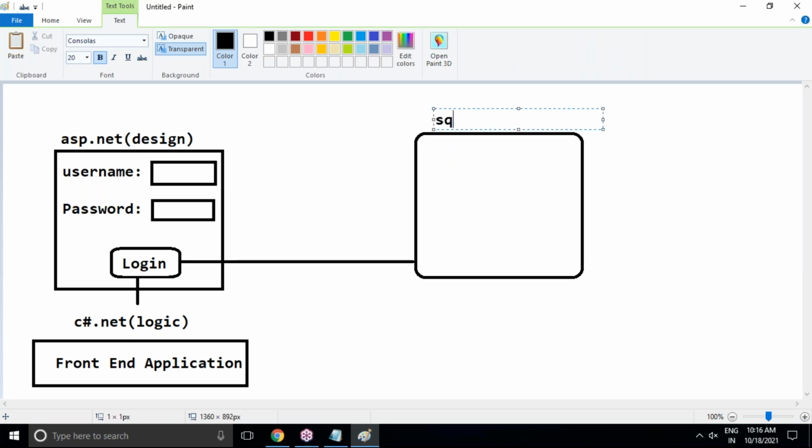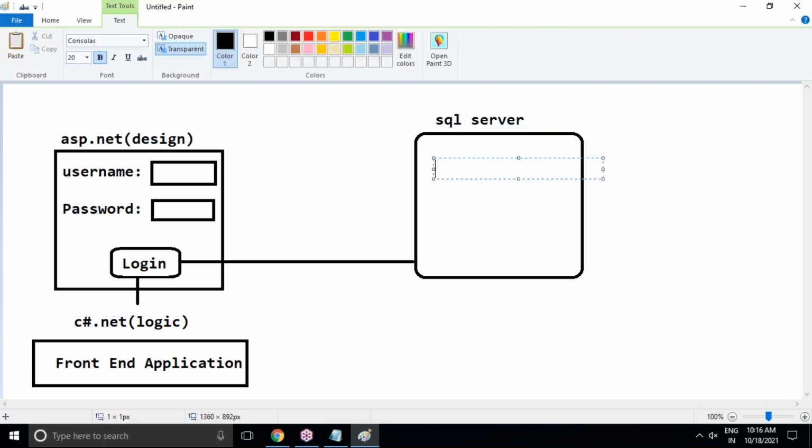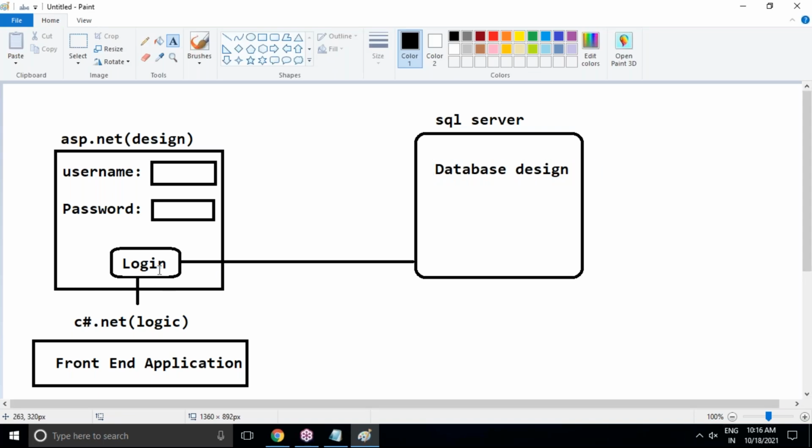So for database designing purposes, I recommend SQL Server. SQL Server is a recommendation, for database design or database creation. And as soon as we hit the login button, this username and password will be cross-verified in the database list. If the username and password are correct, then you are able to get authentication. So authenticated users can access your website. If the username and password are wrong, then you will be an unauthenticated person, so you cannot log in successfully.